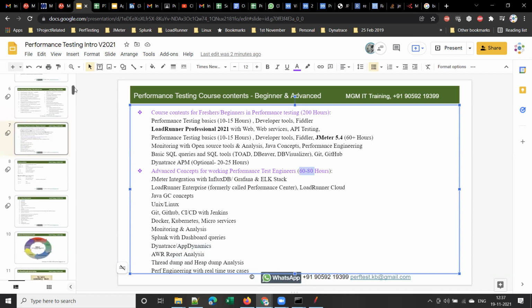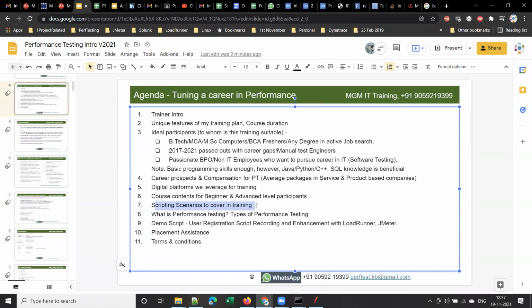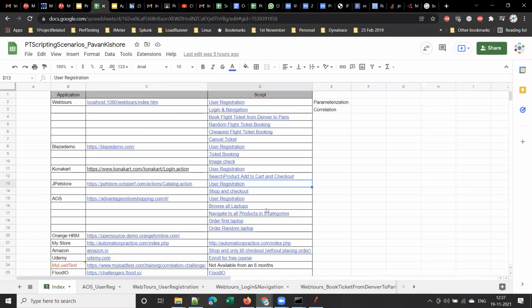All right. So the next agenda for today is, what are the scripting scenarios to cover in the training? What scripting scenarios will I be covering in the training? Let me quickly show you that. I already have an established approach for this. So these are the different applications that I will be covering in scripting, guys, right?